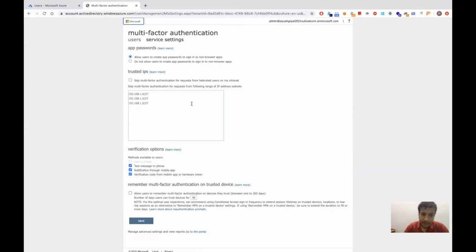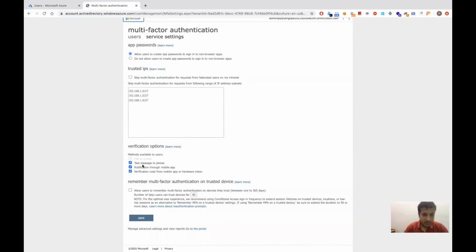So trusted IPs. Trusted IPs are those where the administrator trusts that if my users are coming from this IP, they do not need MFA. Personally, I do not recommend trusted IPs since an attacker can spoof the network or can be present within the network to access the account. Verification options can be to call the phone, text the phone, notification through mobile app, and verification code. So these are the default settings.